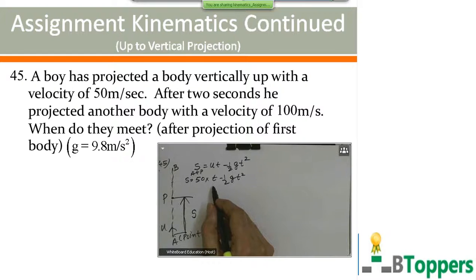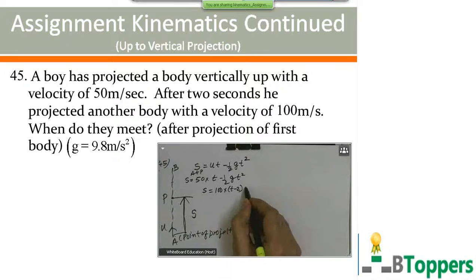The second body reaches the point P in T minus 2 seconds, because the second body started moving upwards after 2 seconds. That means the time of motion of the second body up to the instant of collision with the first body will be less than the time of motion of the first body by 2 seconds. So for the second body, the initial velocity U is equal to 100 meters per second, the time of motion is T minus 2, and acceleration A equal to minus g.